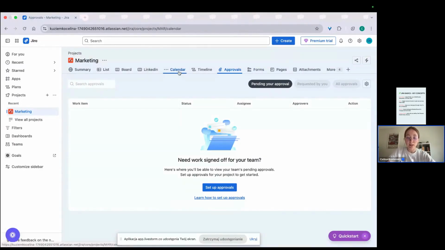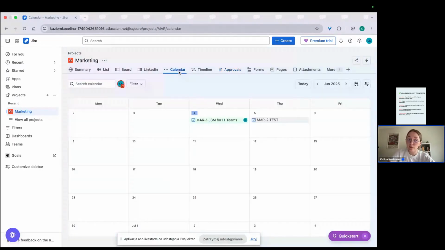And we talked about calendar view, which is a really robust feature here. Don't miss it. Also, you have some reporting possibilities here, quite narrow in team managed, wider in company managed, but some of them are here.